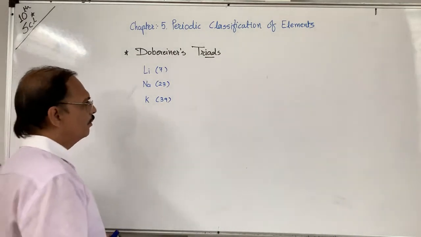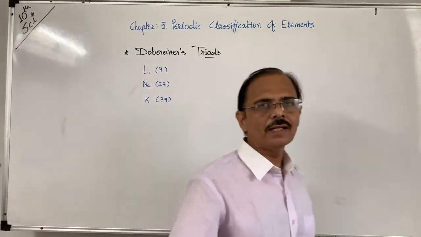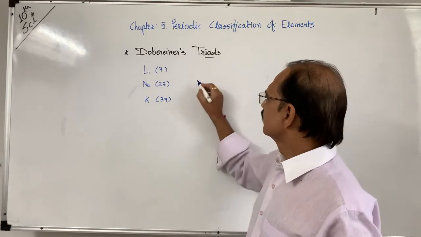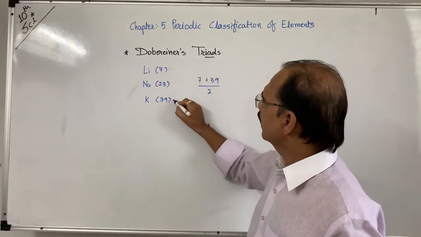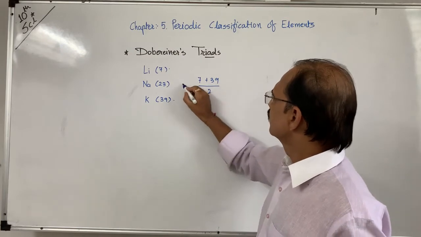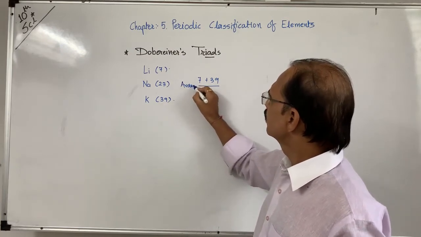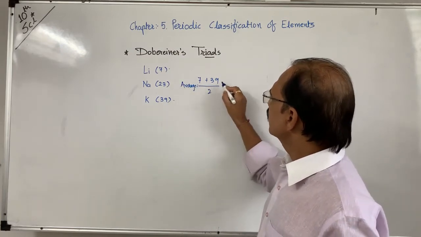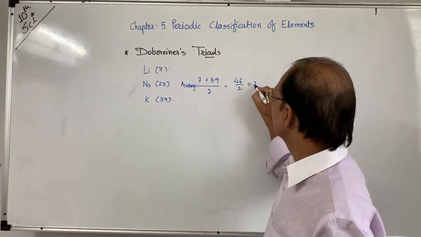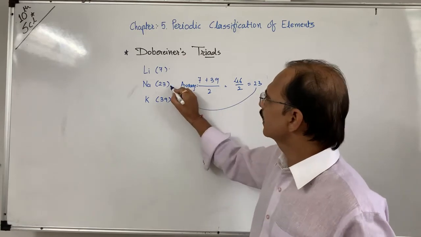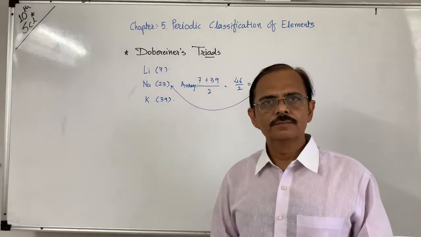He tried to take the average of the first and last, like this: 7 plus 39 divided by 2. 46 divided by 2 is 23, and 23 lies exactly at the middle.